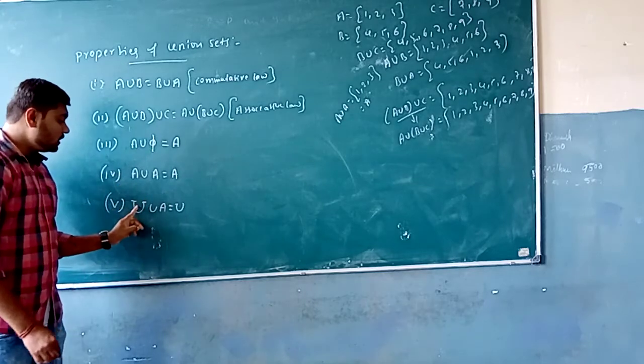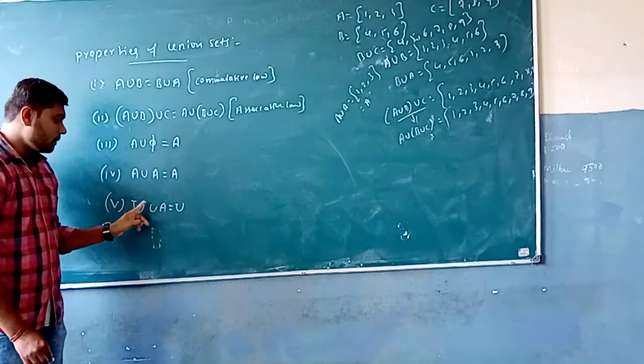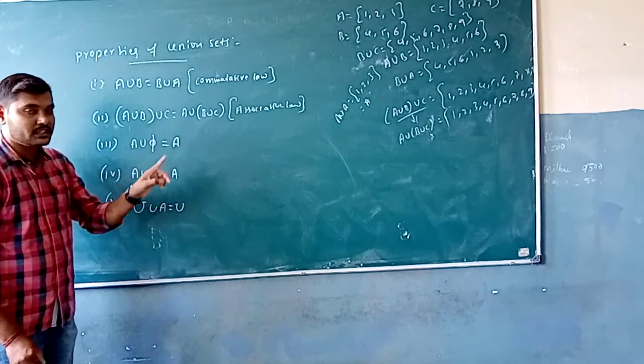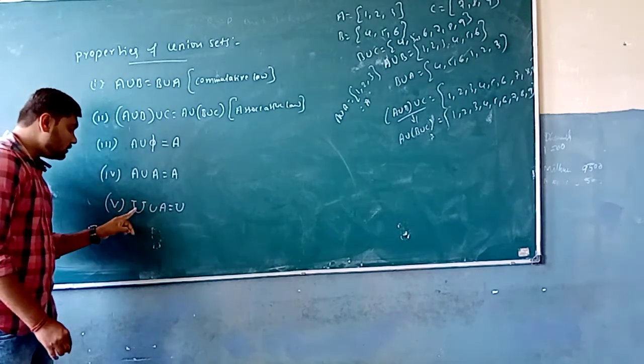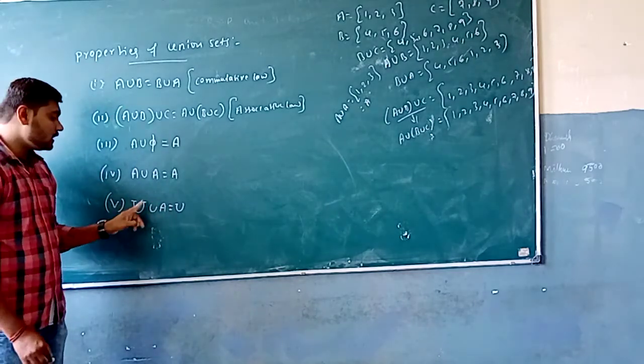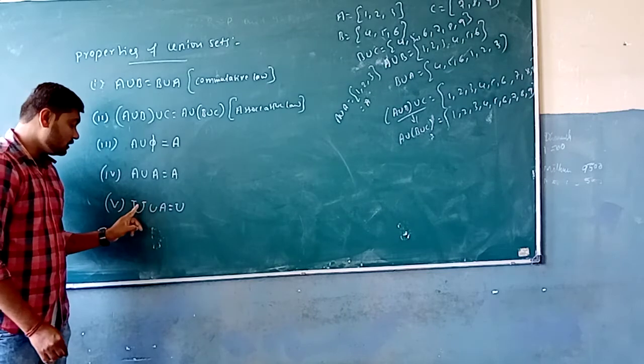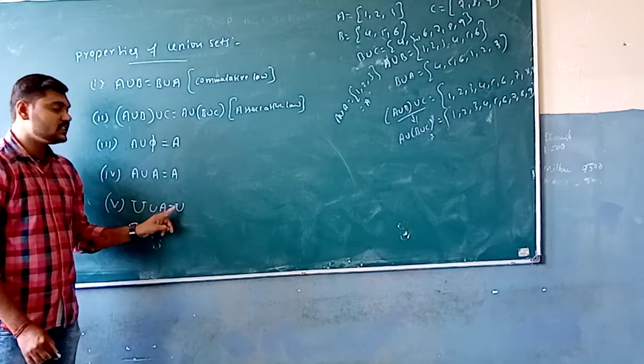Now if we consider 1, 2, 3, 4 up to infinity, but we are considering only the elements 1, 2, 3, the 1, 2, 3 is also present in the universal set. Then the combination or the union of the universal set with A is nothing but U.